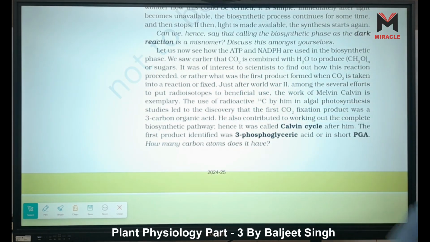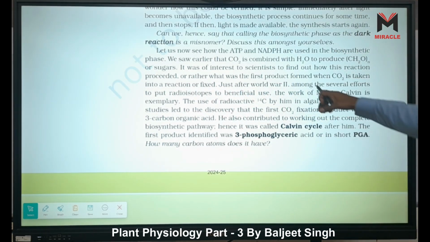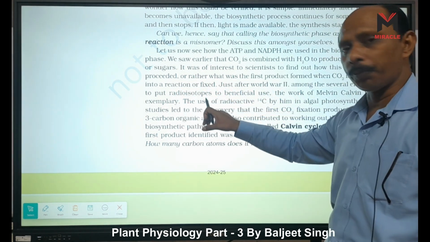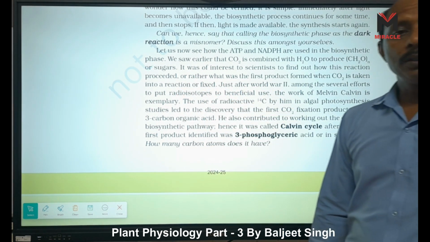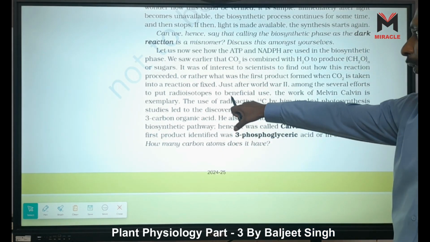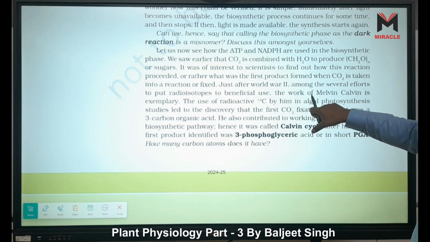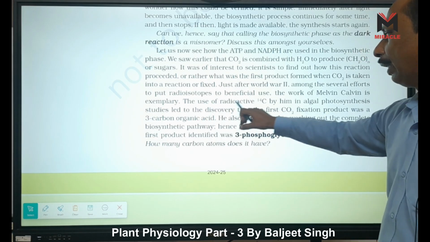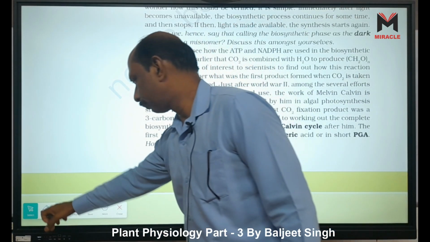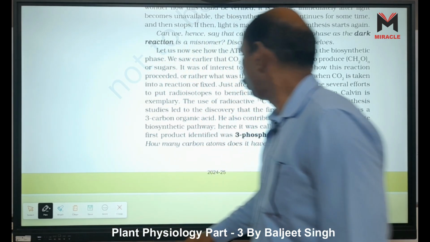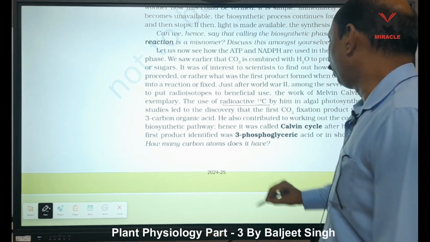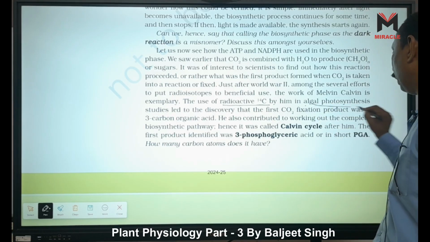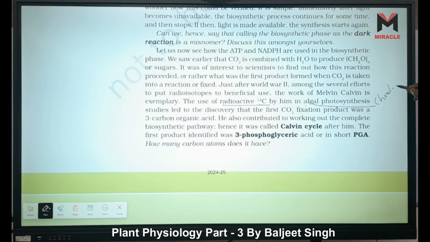Just after World War II, in 1942, among the several efforts to put radioisotopes, which radioisotope? C14, to beneficial use, the work of Melvin Calvin is exemplary. So Melvin Calvin used radioactive C14 in algae. Which alga did he use? Chlorella, right?